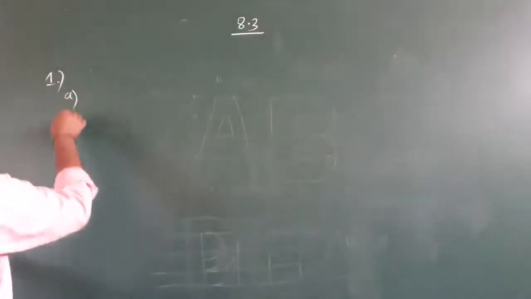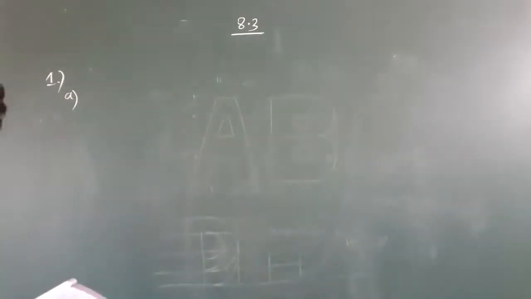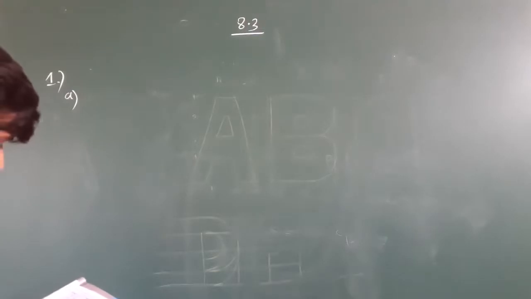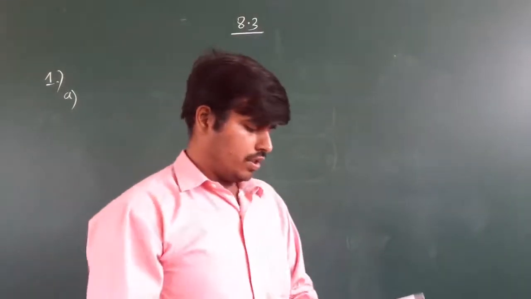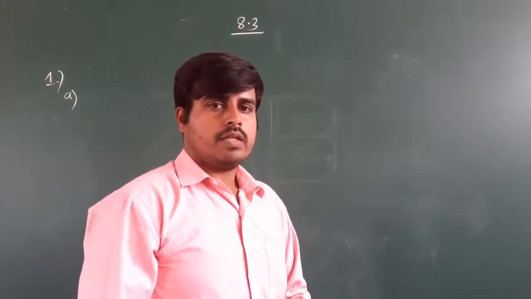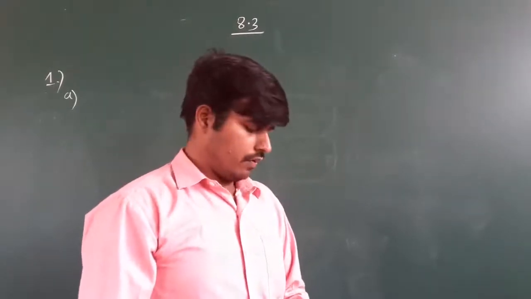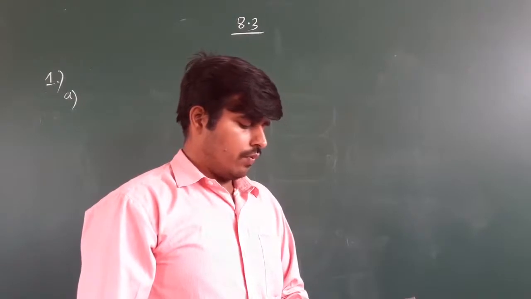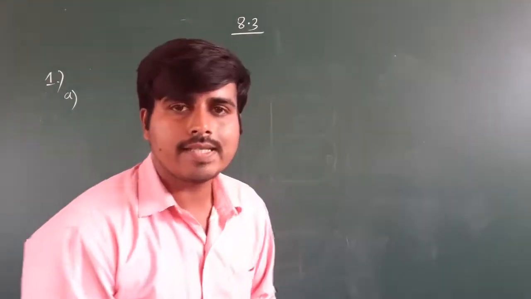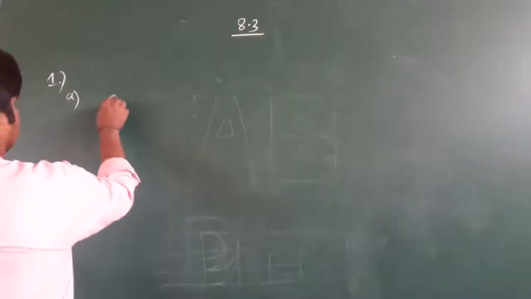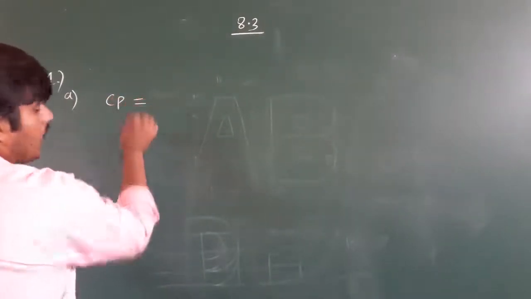First question. A. Gardening shears bought for rupees 250 and sold for rupees 325. Gardening shears means the grass beds. Okay, for gardening, it's bought for rupees 250. Bought for means what? It is a CP. CP means what? Cost price.